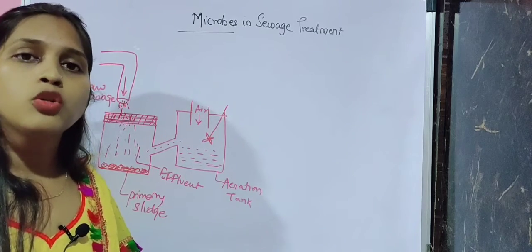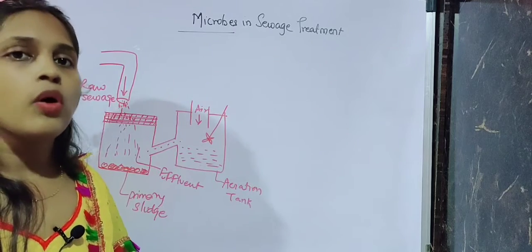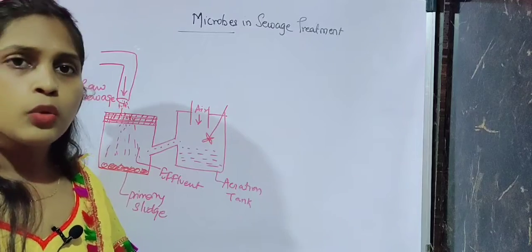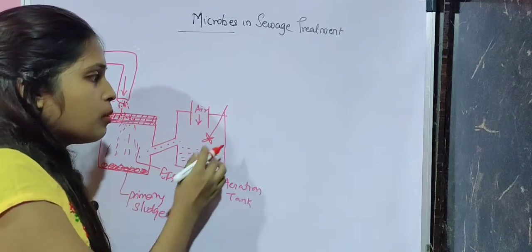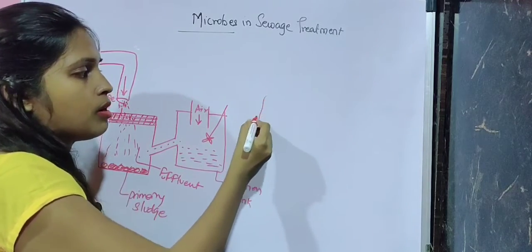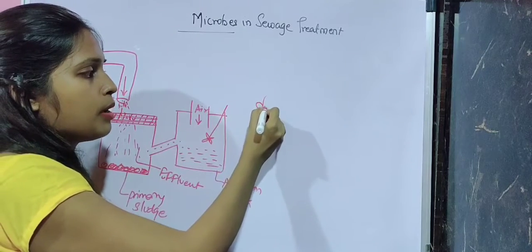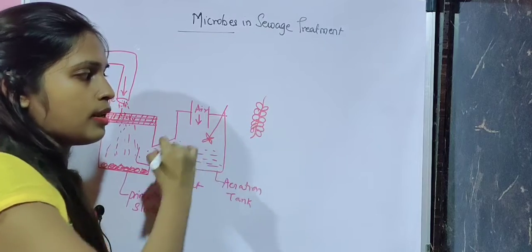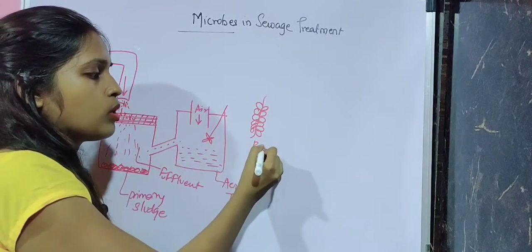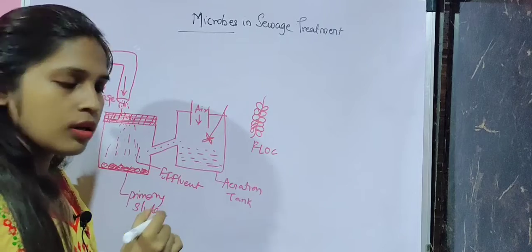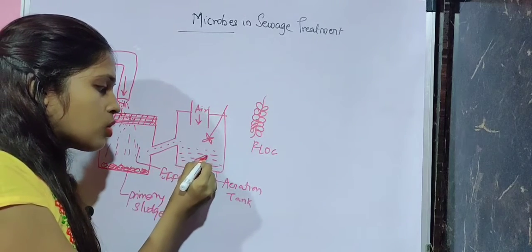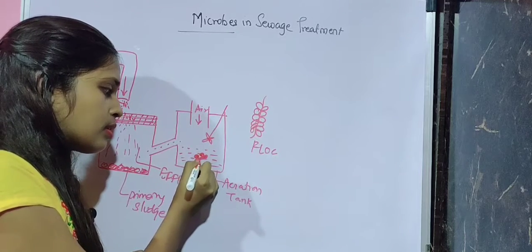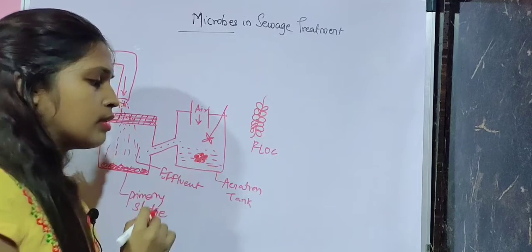Due to this vigorous movement, the aerobic microorganisms present in the effluent will start growing. There will be a formation of a fungal filament, and to this filament there will be attachment of bacteria, and they'll make a mesh-like structure like this. This structure is called a flock. Yes, so there will be a structure forming like this. This structure is called a flock.